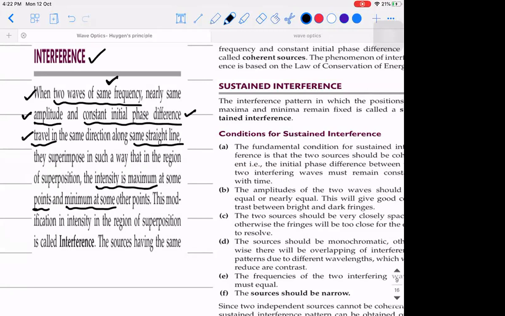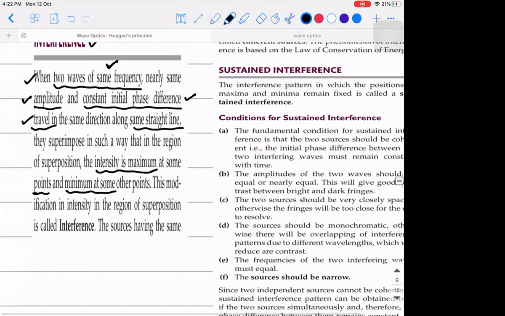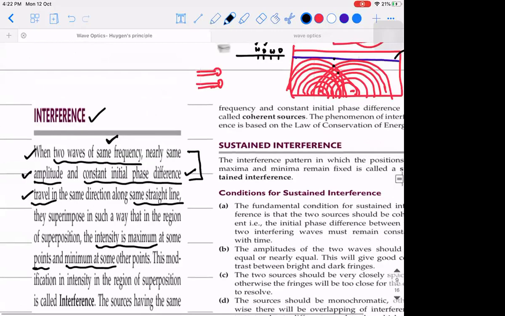Is it clear? If you have two sources which follow all these conditions, those kinds of sources are called coherent sources. It's a very, very important point. Please make a note of it.